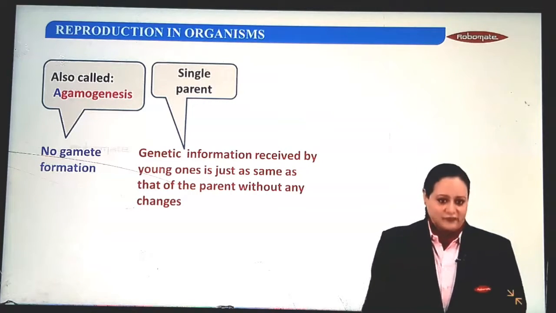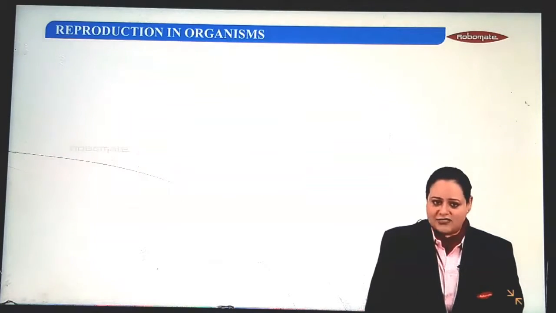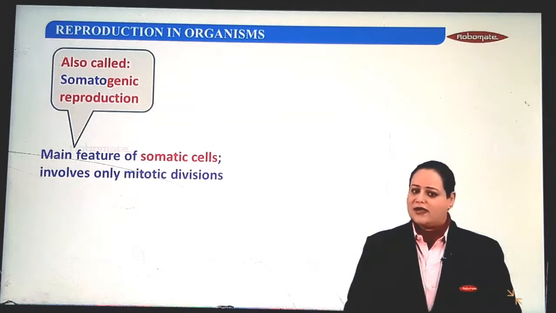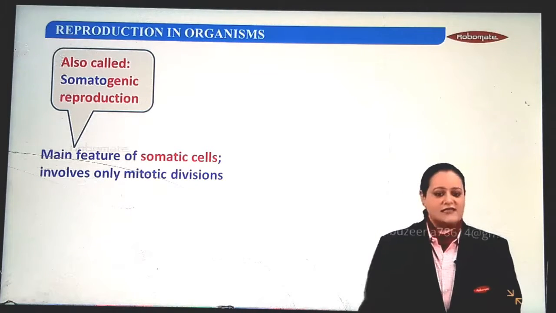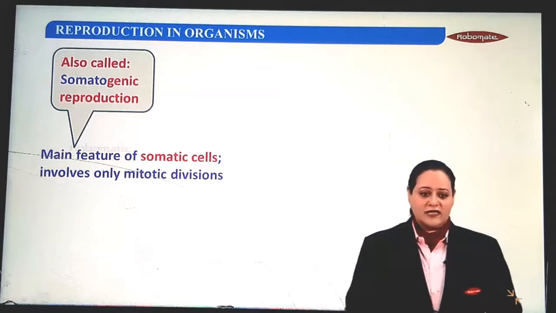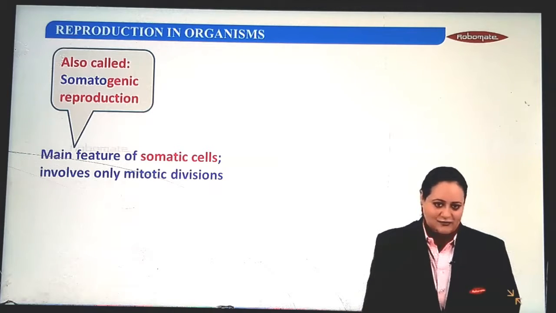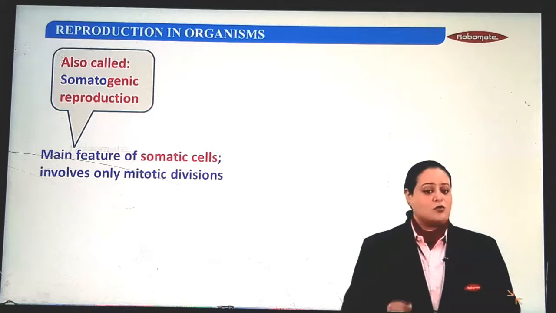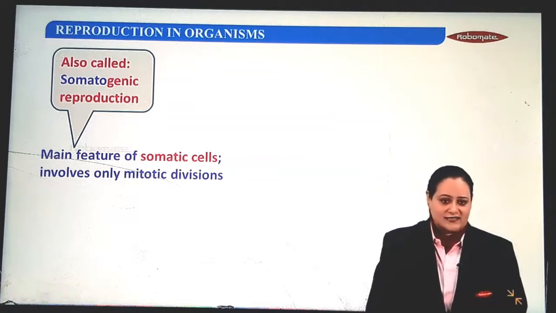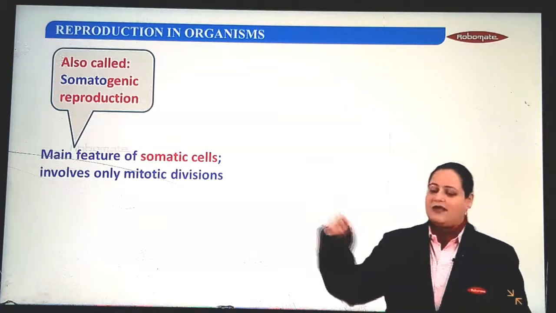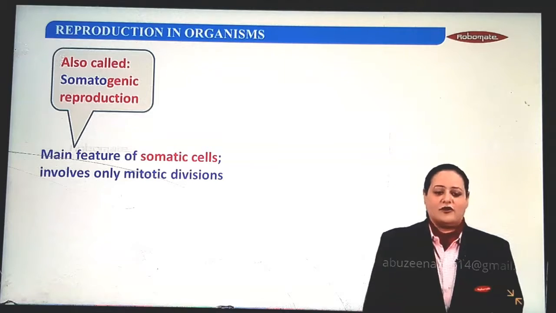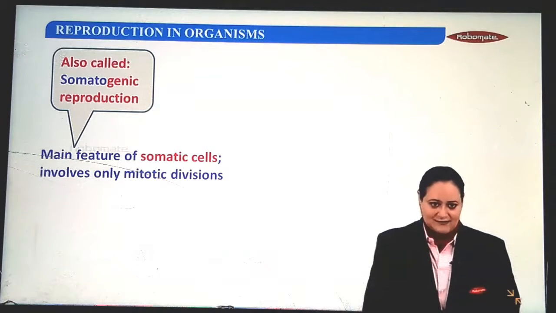Let's add to this information. Asexual reproduction is important in somatic cells. Now, what are somatic cells? Somatic cells means the cells which make up the general body of an organism. So, from the word somatic, the other name for asexual reproduction is somatogenic reproduction. So, what is the division taking place in the somatic cells? It is none other than the mitotic division. So, asexual reproduction, again a repeat, involves mainly mitotic divisions.